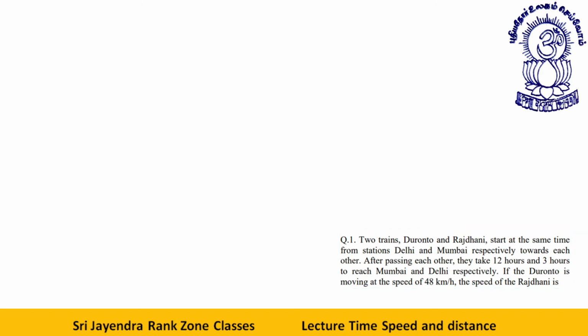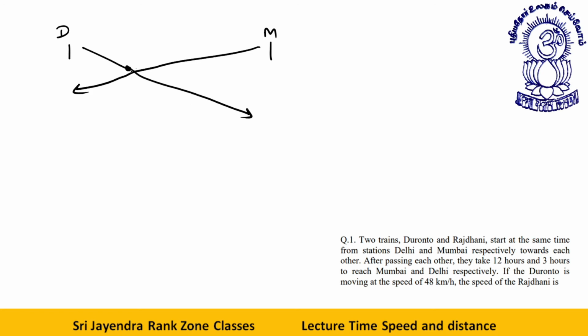Two trains, Duronto and Rajdhani, start at the same time from stations Delhi and Mumbai towards each other. This is Delhi. This is Mumbai. After passing each other, they take 12 hours and 3 hours to reach Mumbai and Delhi, respectively. Let's say they meet somewhere here. This is the meeting point.